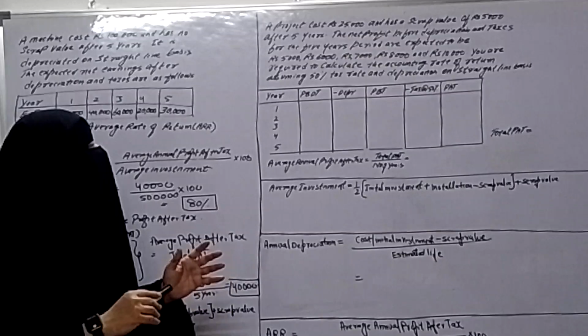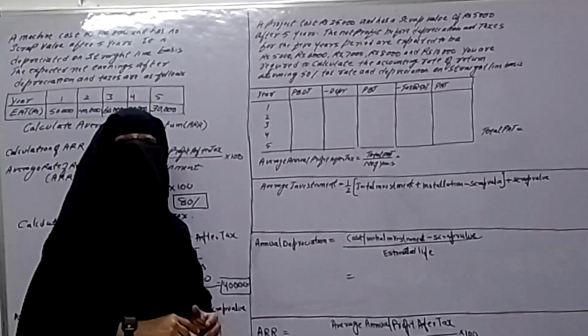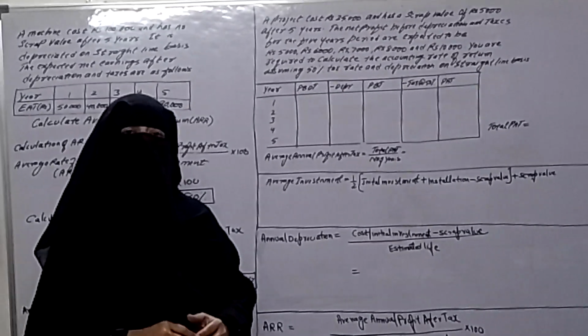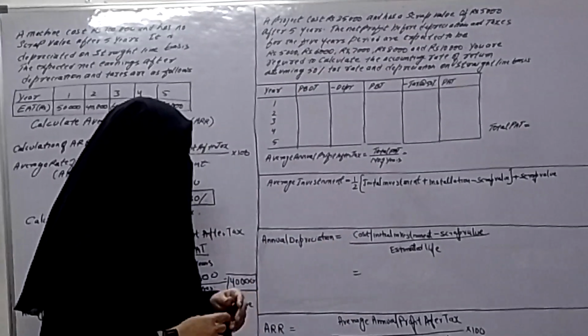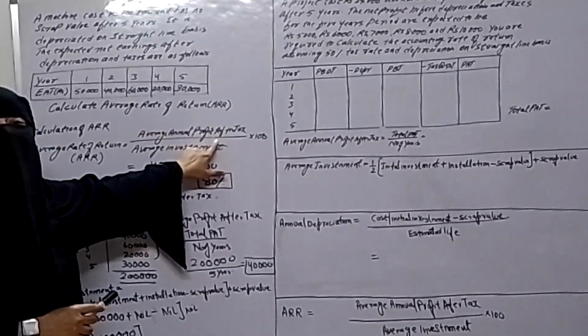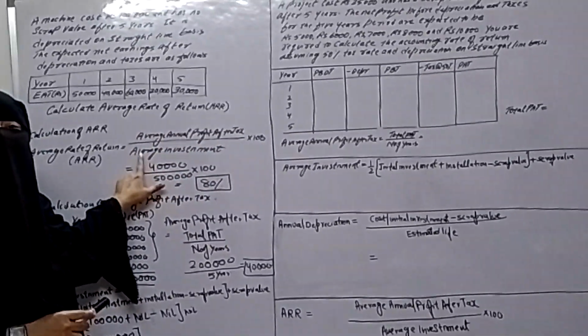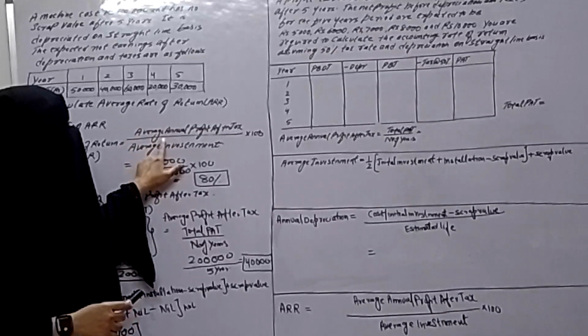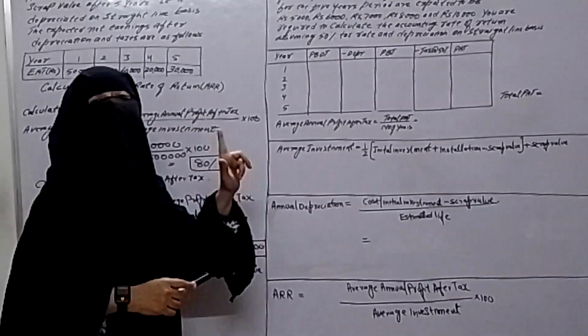So again in this question, he is asking you to calculate the ARR, accounting rate of return. For calculating the accounting rate of return, we have the formula: average annual profit after tax divided by average investment. So we need average annual profit after tax.